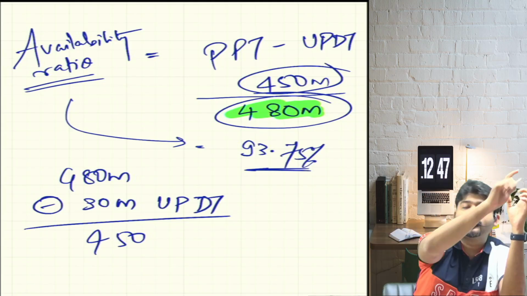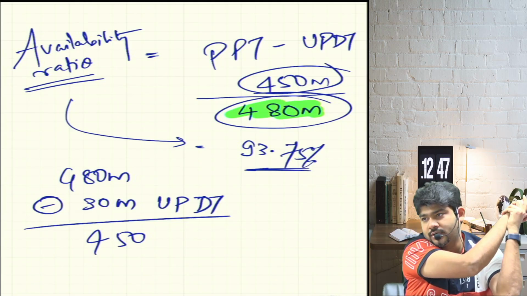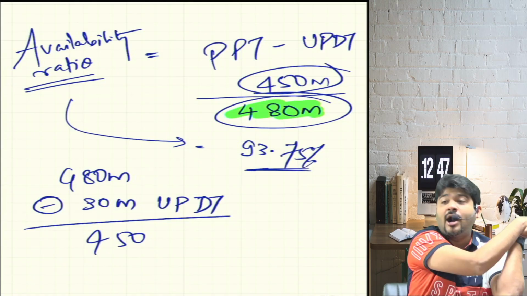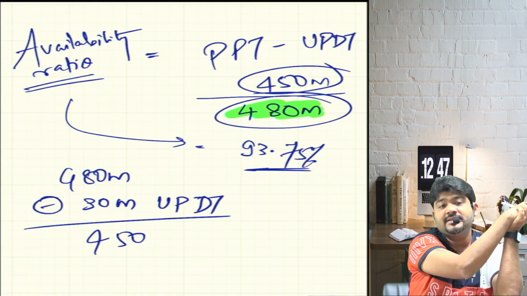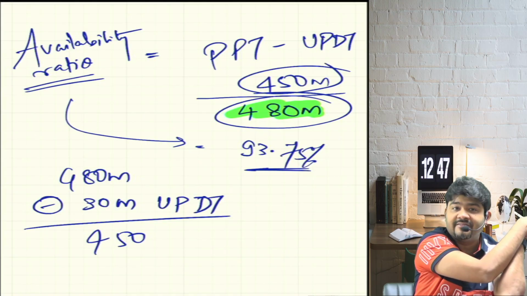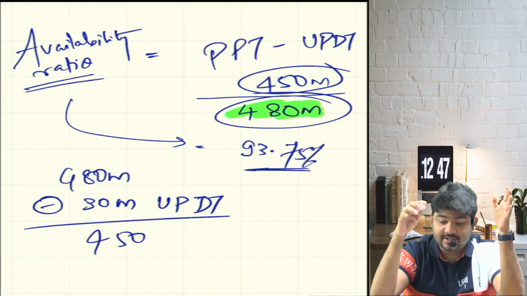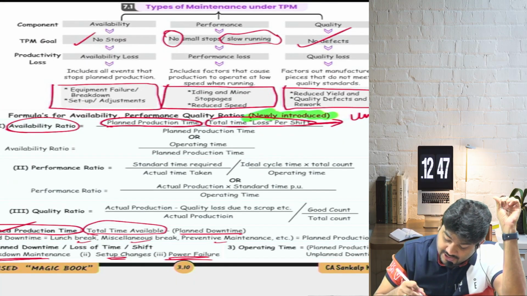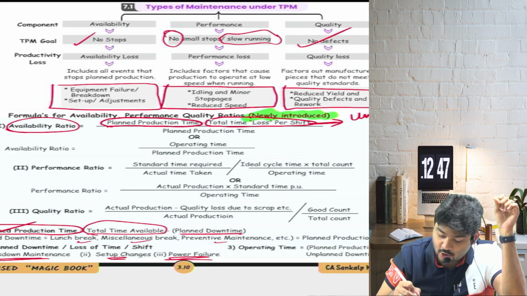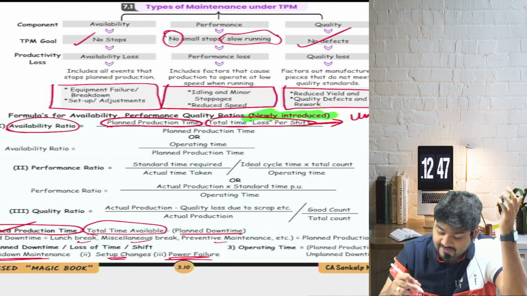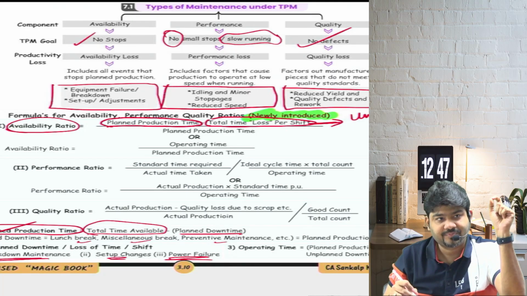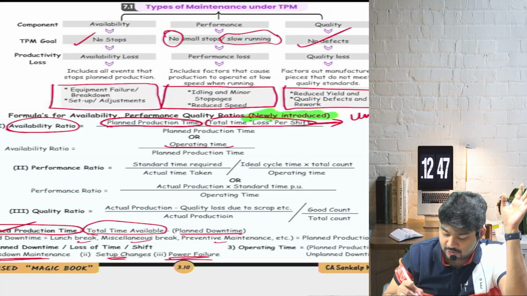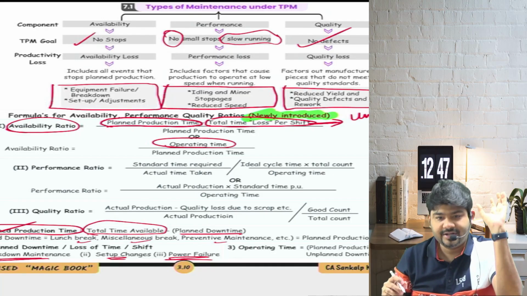This 480 minutes it should be available, but it was not. There was unplanned downtime also, 30 minutes. So can I say 450 minutes it was available out of the expected 480 minutes? Can I say 93.67, whatever it is. Are we logically clear? Perfect. So now let's see the formula. Planned production time minus total time loss per shift, which is unplanned downtime, divided by planned production time. This is also called operating time. But are we clear logically?